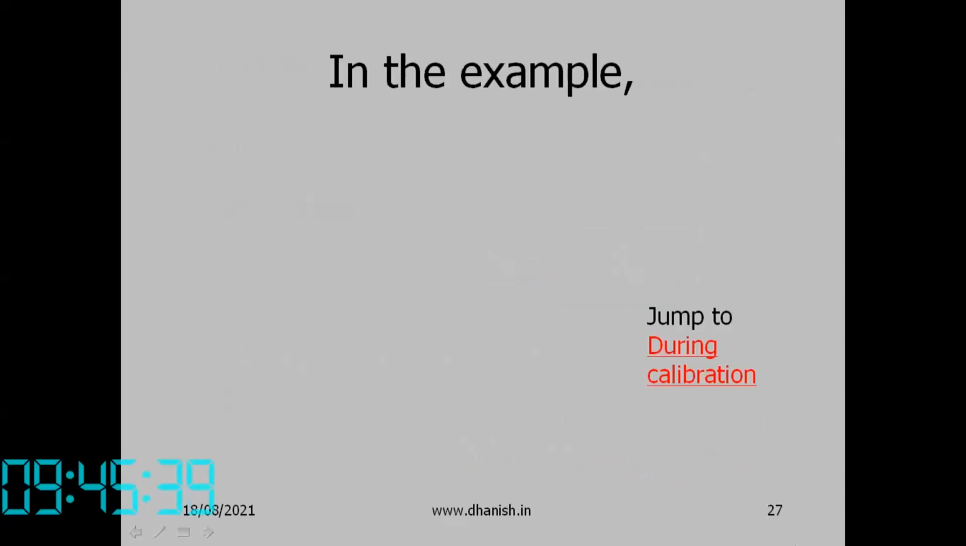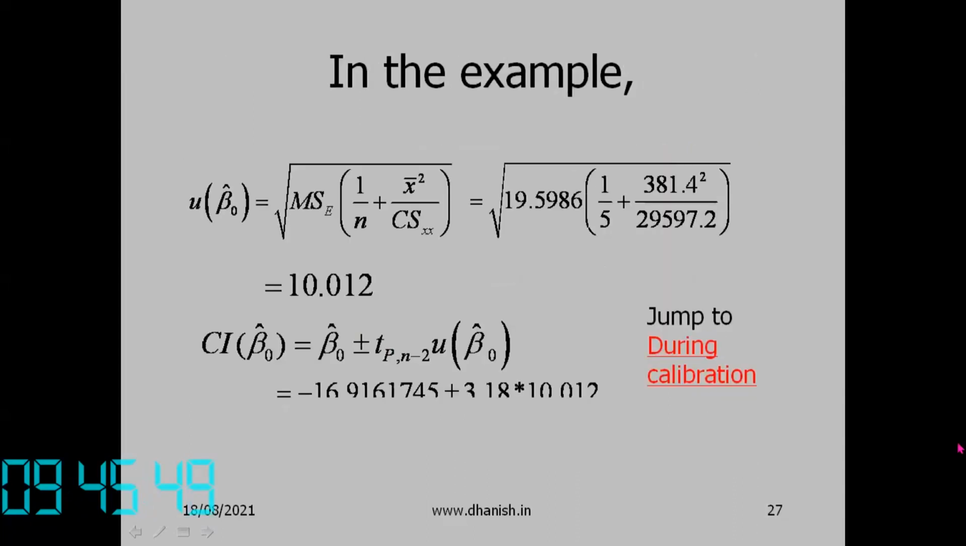Okay, so that completes the uncertainty in beta naught, that is the y-intercept. In the example, substituting the values, we get the uncertainty of beta naught as 10.012. So the coverage interval for beta naught is minus 16.916 plus or minus 3.18 into 10.012, which is equal to minus 48 to 14.94.